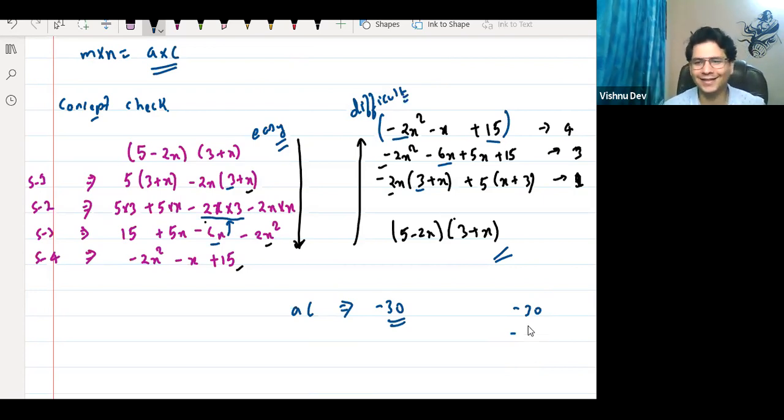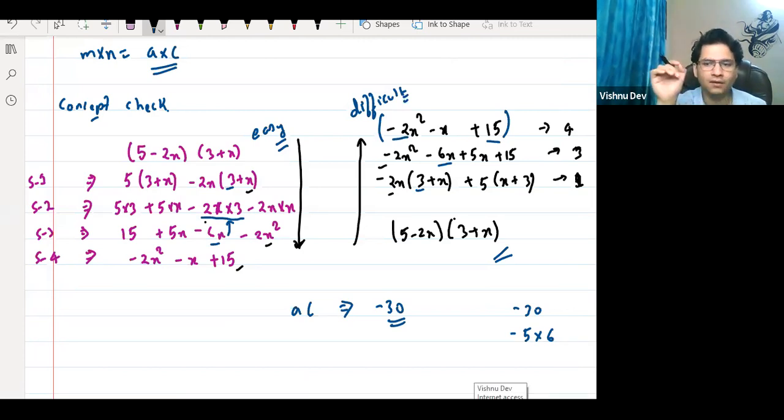ठीक है, चलो. So think about it. So I can say it is -5 into 6. हाँ ना, -5 into 6. Simple. है ना? Now tell me one thing. Which term should have the negative sign? Because I need to get -1. So m plus n should be equal to -1, right? And m into n should be equal to -30.